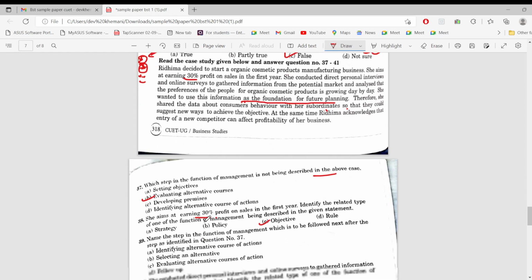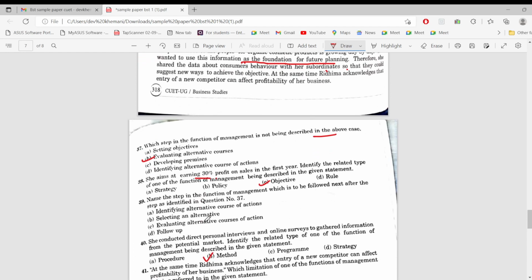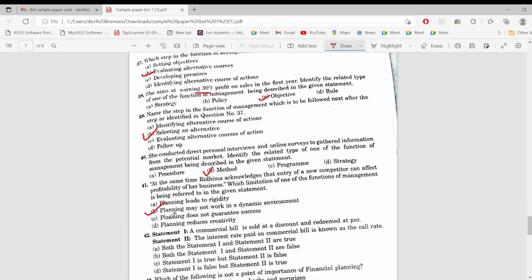ठीक, ये हो गया. फिर name the step in the functional management which is to be followed next after evaluating. Evaluating के बाद तो basically अब हम लोग select करते हैं alternate, तो selecting an alternative हो जाएगा. तो ऑप्शन बी हो जाएगा. 39 का तो बी हो जाएगा आंसर. ठीक, यहाँ तक हो गया ना. 41 भी हो गया था.